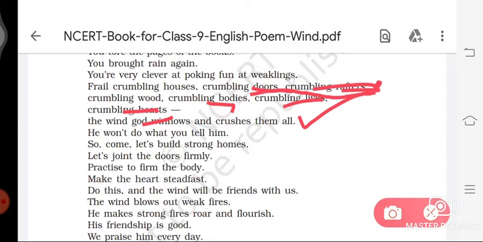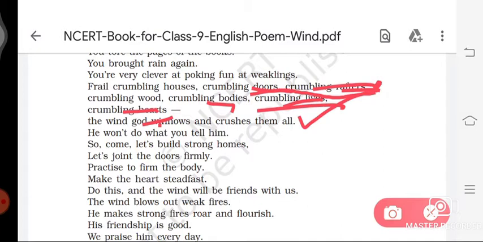Question number 2: explain the expression crumbling lives and crumbling hearts. So many lives are lost when the wind wreaks havoc. The lives of the survivors are shattered too, because their loved ones are dead and their homes and property are destroyed. They are left with no hope in life.